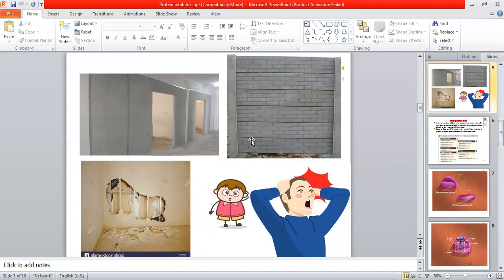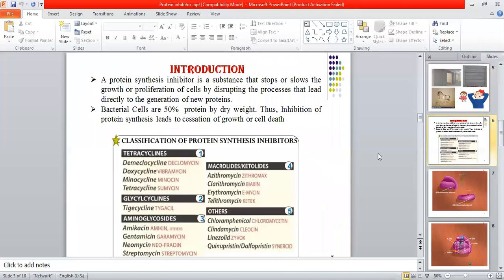But suppose I replace this cement with plastic. What will happen? The wall of your room will be like this, right? And your face will look like this. What happened to my wall? Now how will I stay in this room? This is because of the cement replacement, right? Based on this, I'm just going to tell you that all this protein synthesis is held